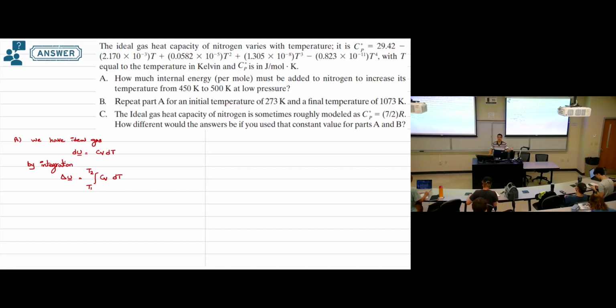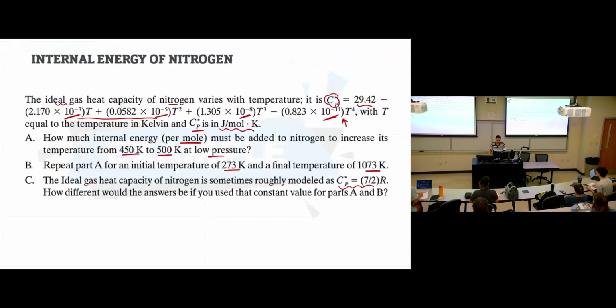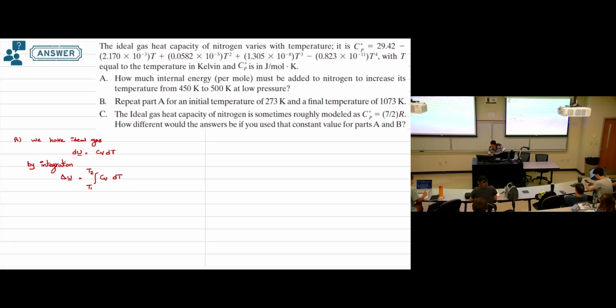Now the question: do you think Cv is constant? At first, we don't have any value of Cv, right? But we have Cp. Based on this formula, is Cp constant or a function of temperature? It is a function of temperature. So similarly, the value of Cv will also be a function of temperature. You cannot take Cv out of the integral, similar to what we did in the previous example. Note that here Cv is a function of temperature.